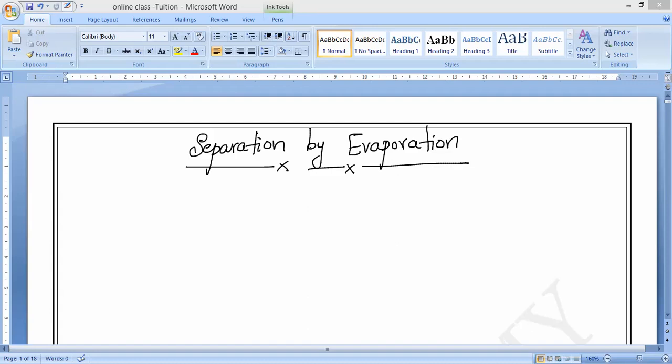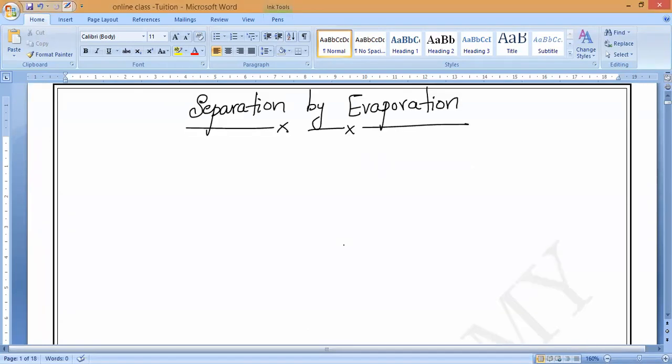Now the first one, in today's class we will study separation by evaporation. What is that? Separation by evaporation. As we know, in chapter 1 we studied converting from solid to liquid. What should we call that? Melting. Not evaporation. Evaporation is a natural process.